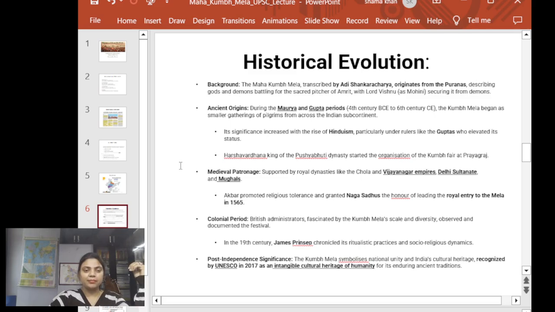I hope I have been successful in making you understand this story, and if you have not understood, then I request you to read this article of Indian Express. So here we can see that time and again the claim has been that we have been celebrating since ancient times. We can trace its origin from the Puranas, and we can also see its origin from the Mauryan and Gupta period.